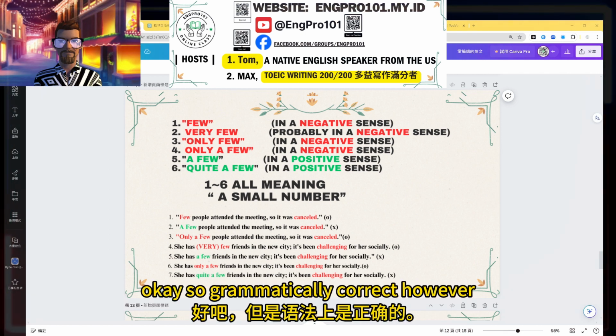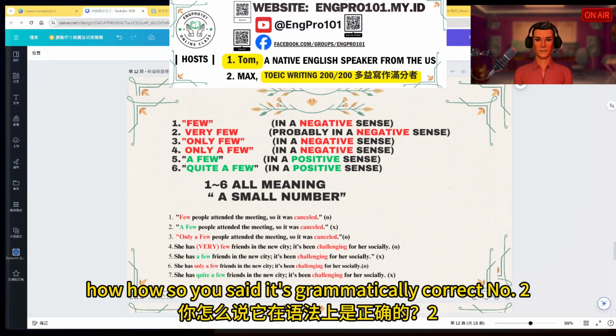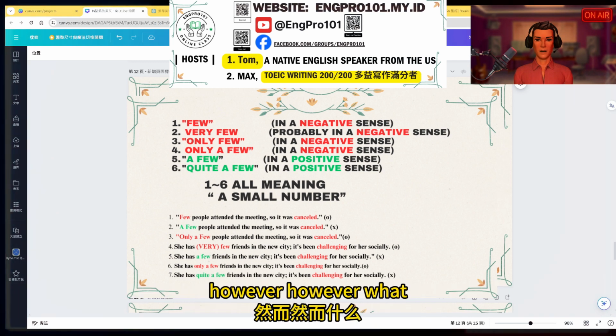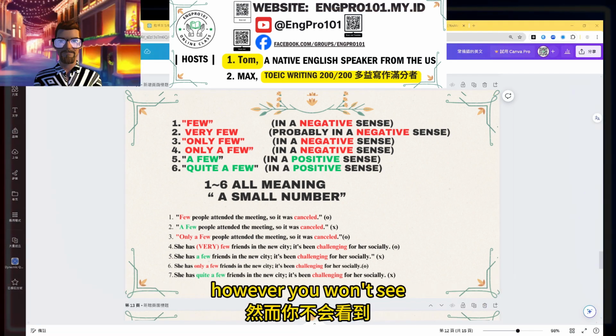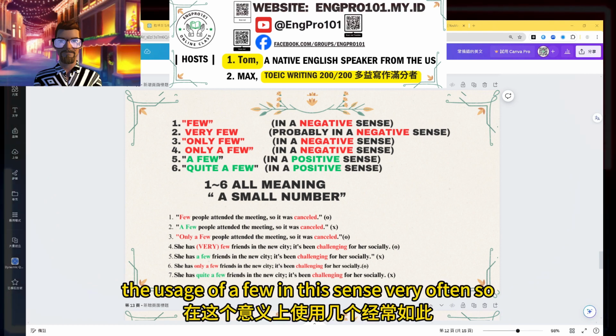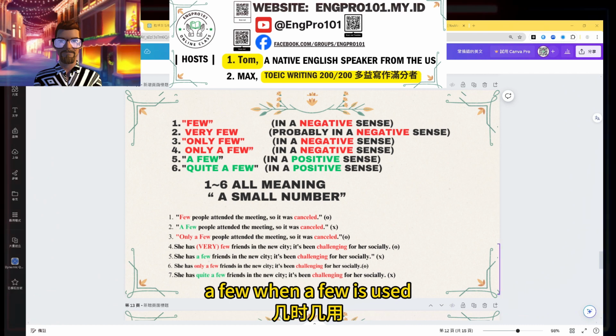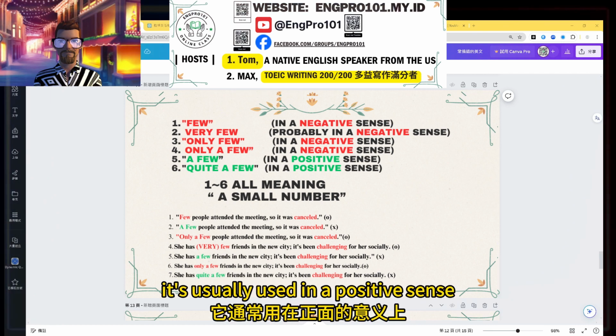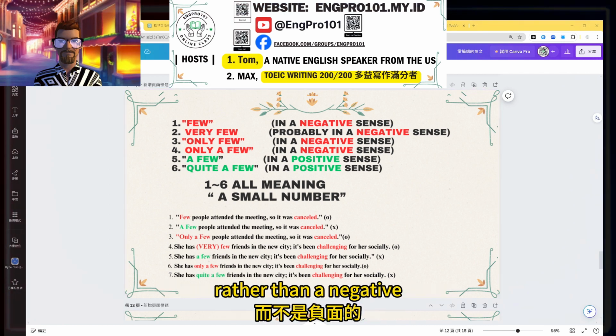Okay, so grammatically correct. However, what? However, you won't see the usage of a few in this sense very often. When a few is used, it's usually used in a positive sense rather than a negative.